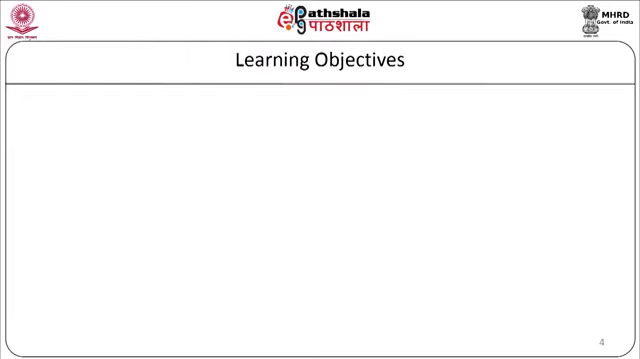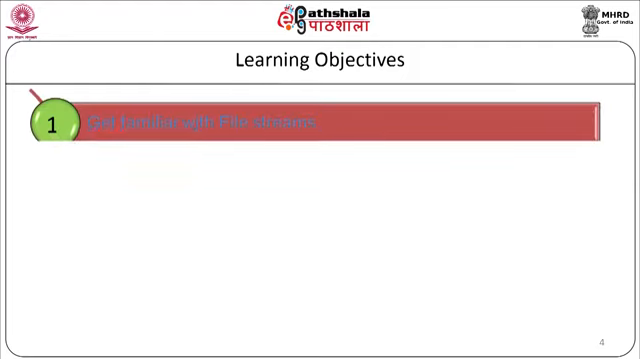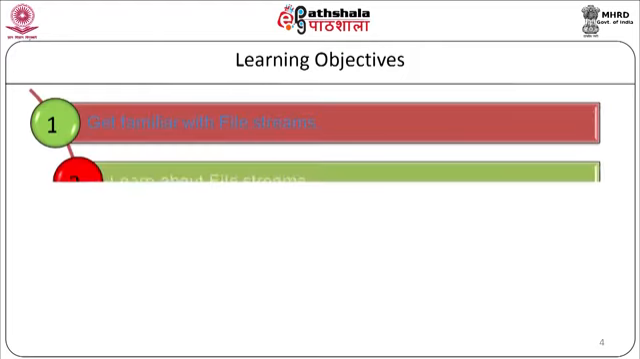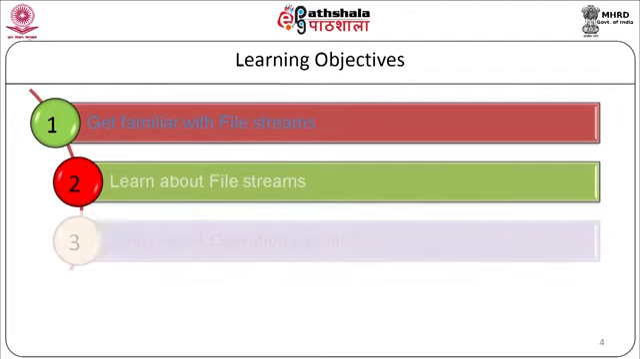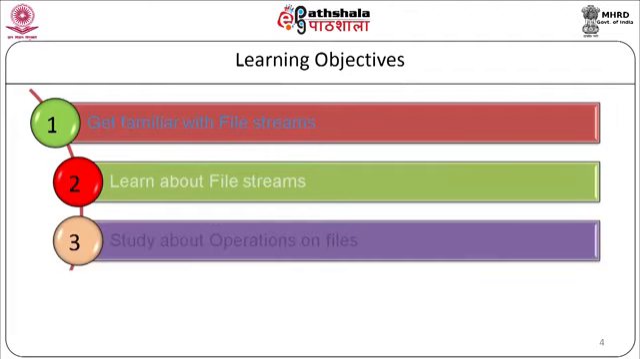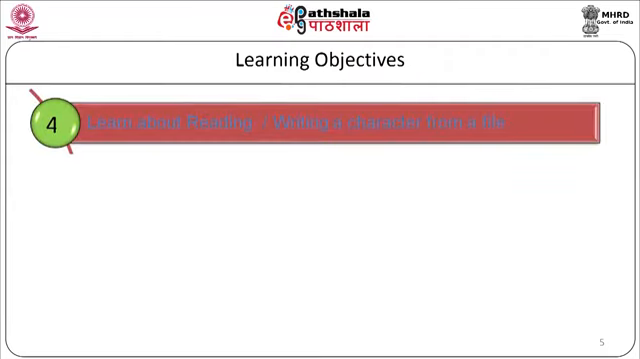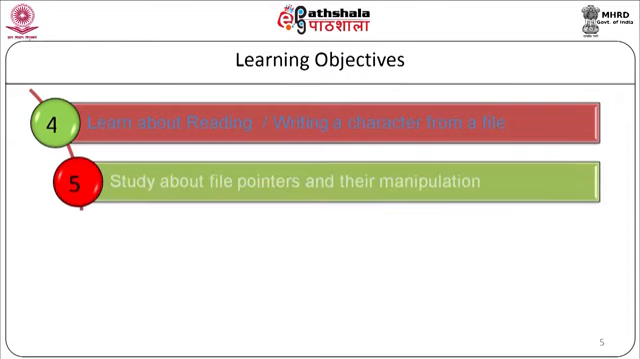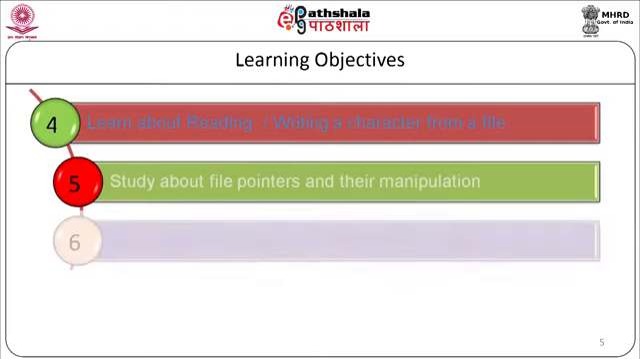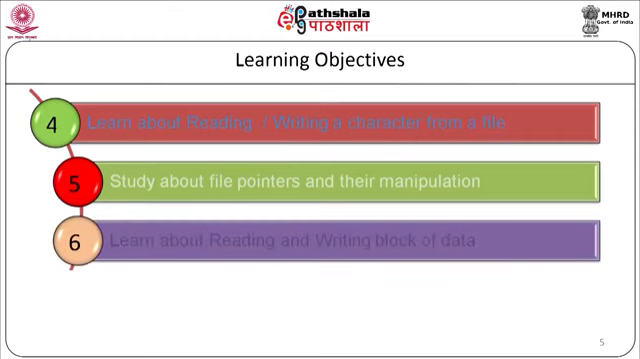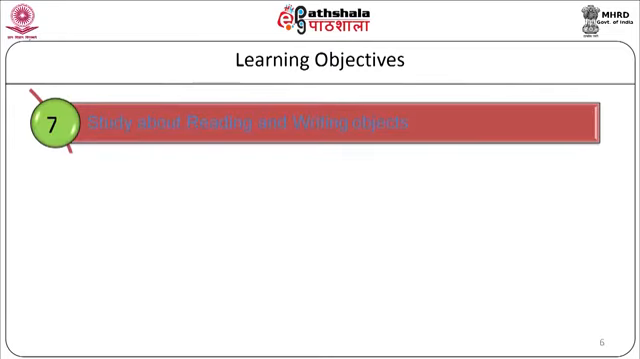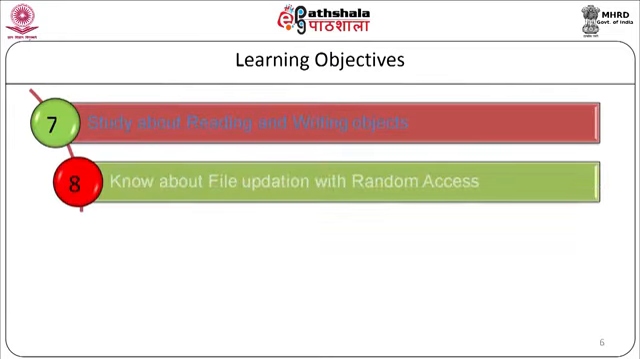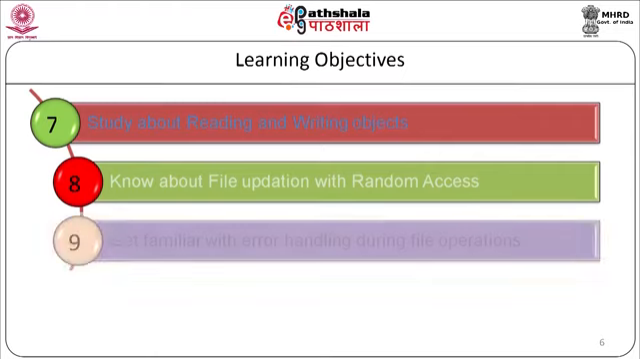Now, let us see the learning objectives of this module. We will learn about file streams, and we will study operations on files. We will learn about reading a character from a file and writing a character to a file. We will study file pointers and their manipulations. We will learn about reading and writing a block of data. We will study reading and writing objects. We will learn about random access files. We will get familiar with error handling during file operations.